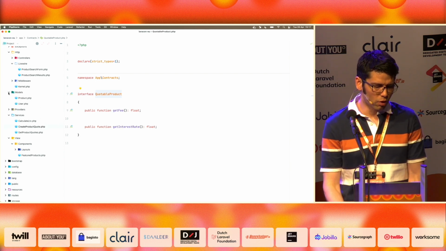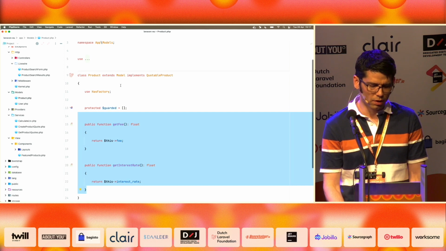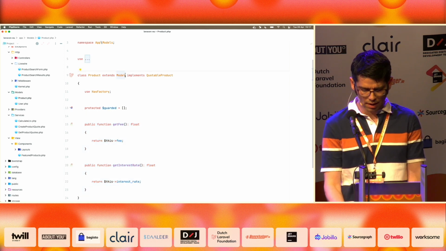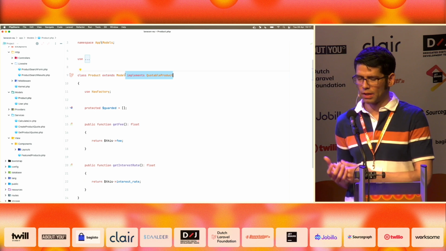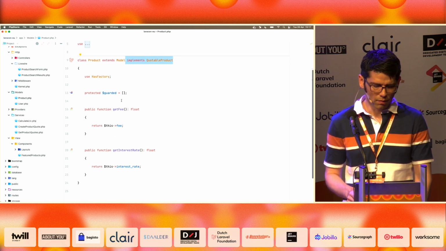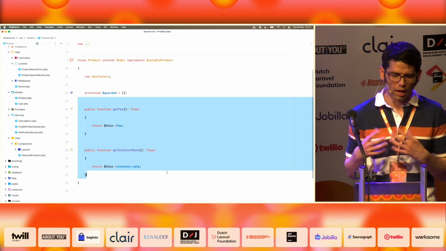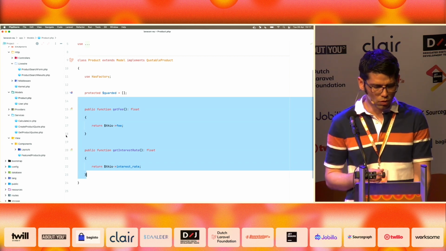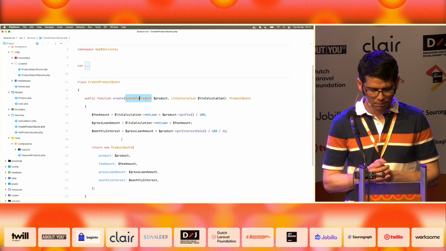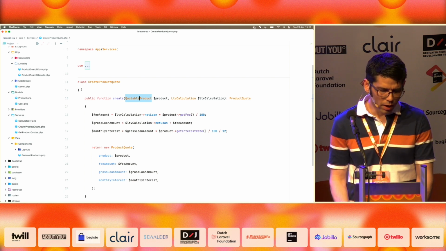In order to make this work, we need to go to the product model, and we need to make sure this product model implements the interface and complies with that contract, basically having these two getters. After we do that, then we can pass our products to create product quote. All right? And we are almost at the end.